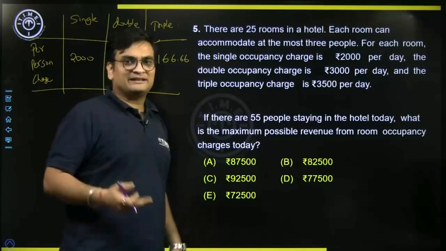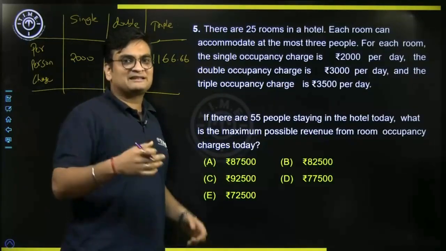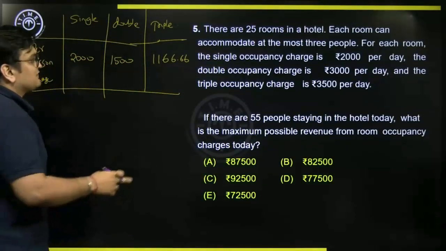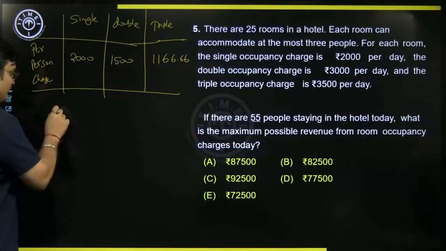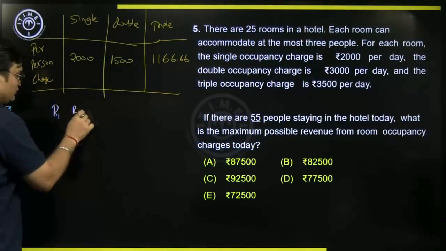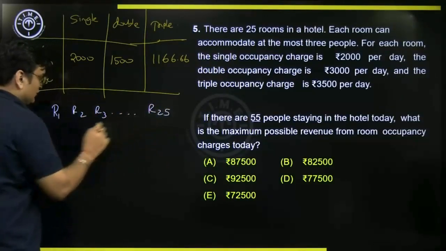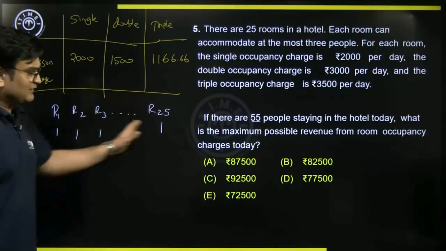So let's try to do one thing. Let's try to maximize the number of single occupancy rooms that we can have here. Let's try to send 25 people out of this 55 to those 25 rooms. So room 1, room 2, room 3, room 25. So I'm sending one person each. So 25 persons are gone.